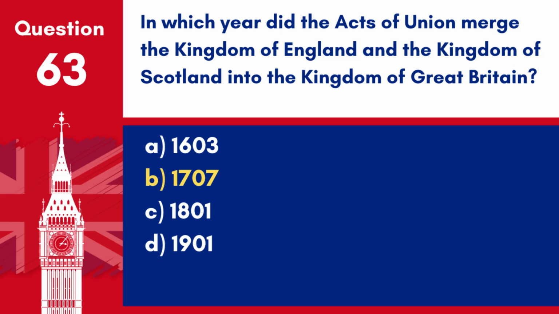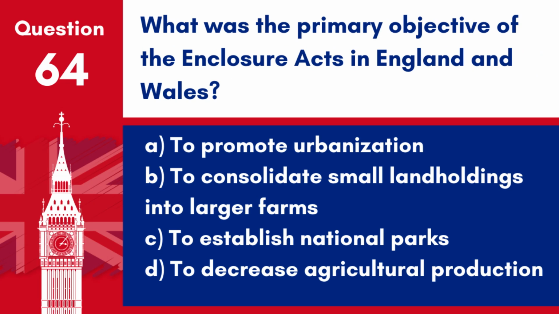Question 64. What was the primary objective of the Enclosure Acts in England and Wales? A. To promote urbanisation. B. To consolidate small landholdings into larger farms. C. To establish national parks. D. To decrease agricultural production. Answer: B. To consolidate small landholdings into larger farms. The primary objective of the Enclosure Acts was to consolidate small landholdings into larger farms.